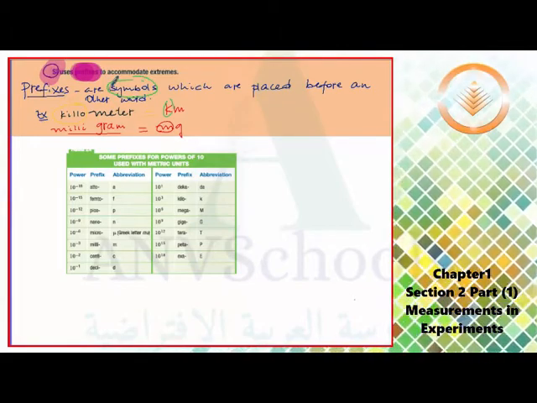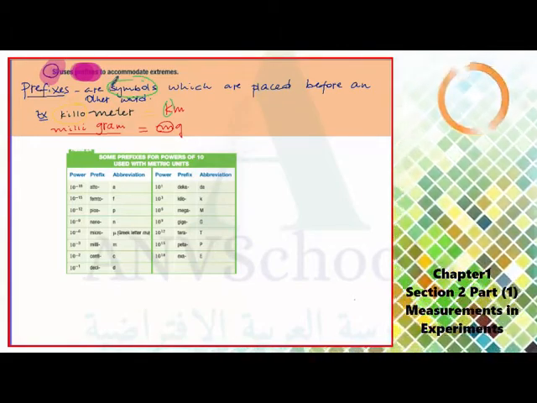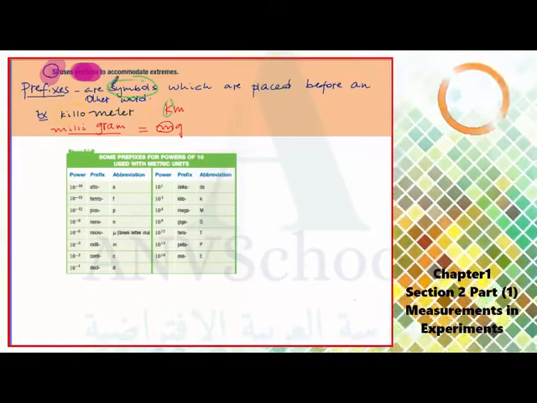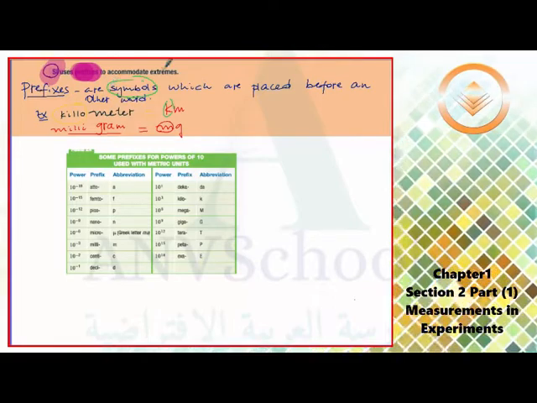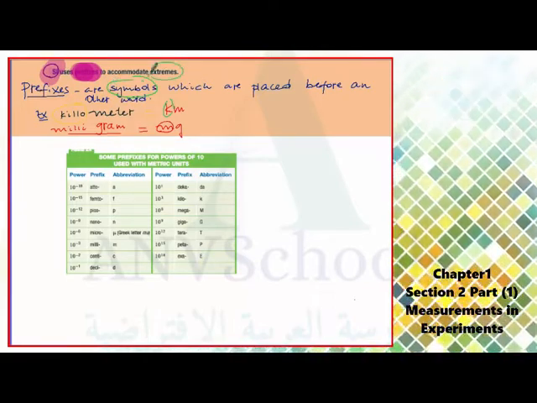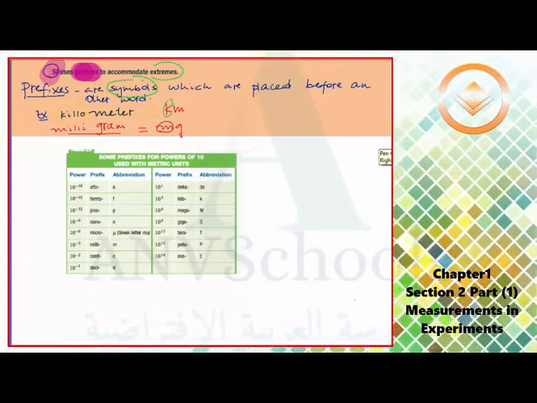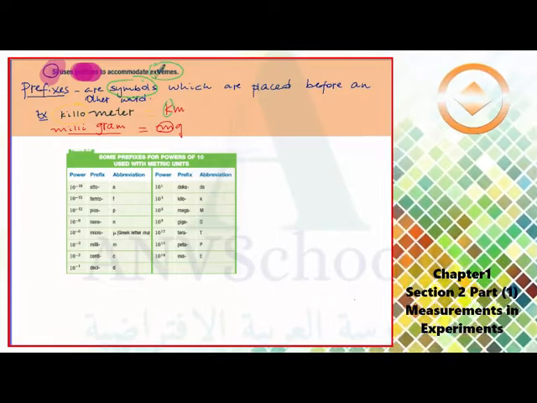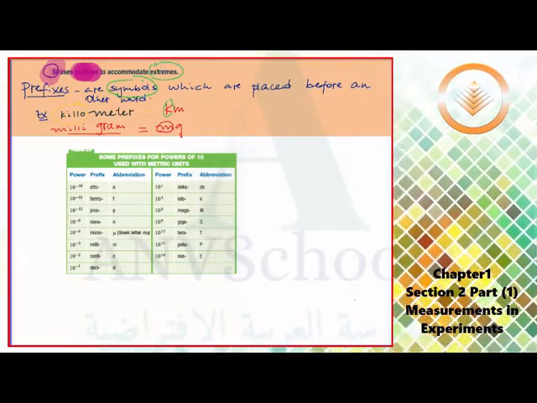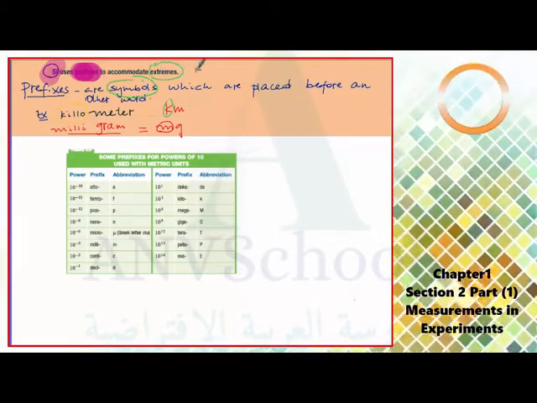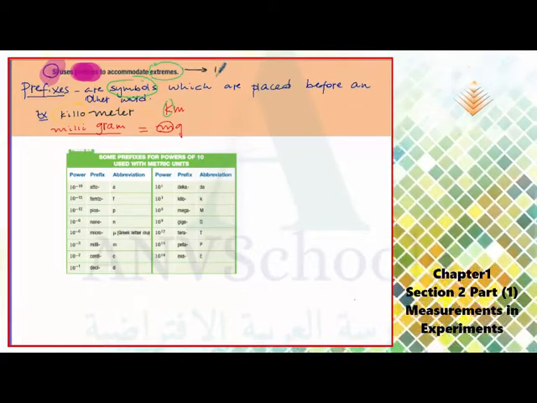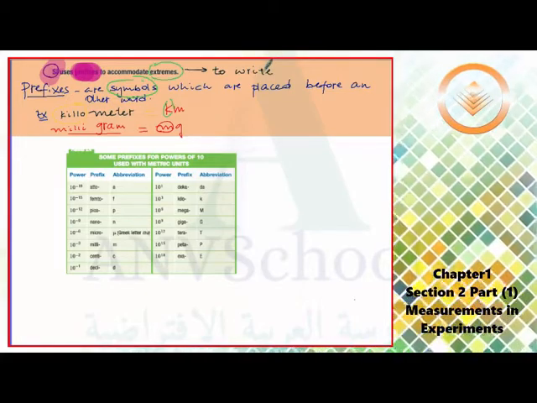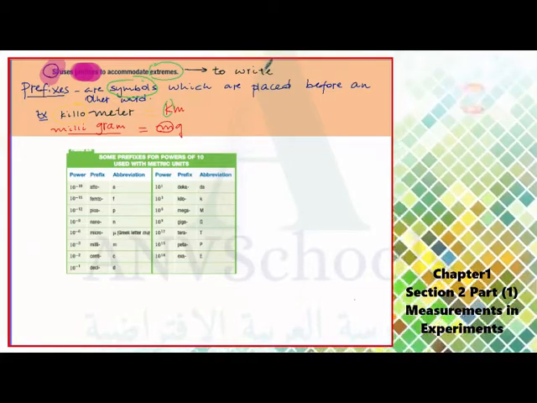And here, why are we using prefixes? Why do scientists use prefixes? Prefixes are used to accommodate extreme values. For example, if the number is too big or too small, we can rewrite it by a word or a symbol called a prefix. So prefixes are used to write extremes. When you say extremes, we mean either a very big number or a very small number.